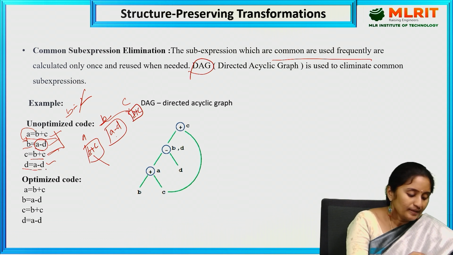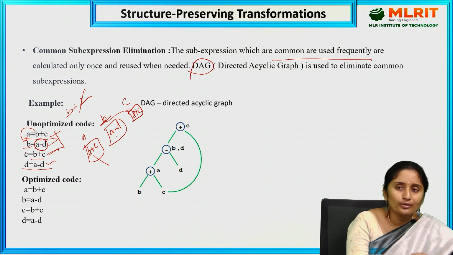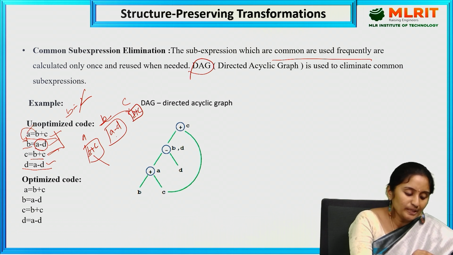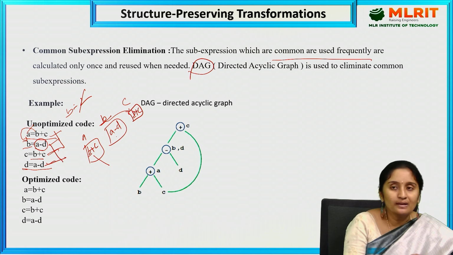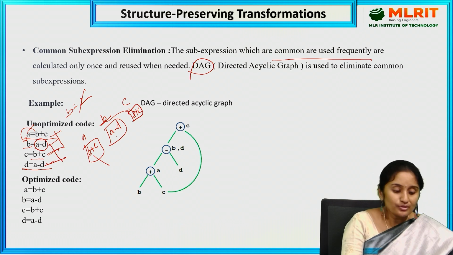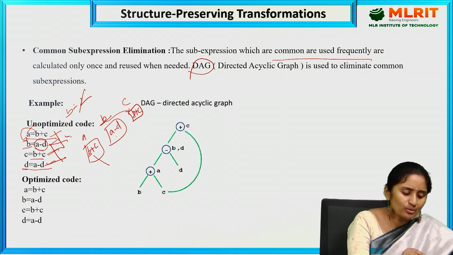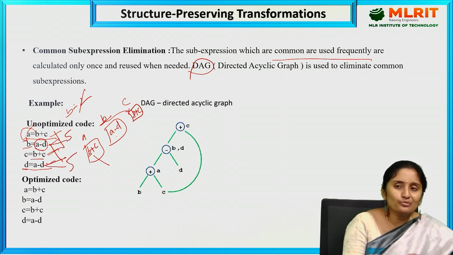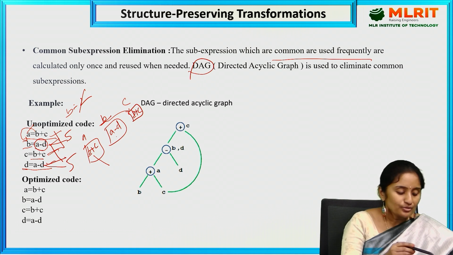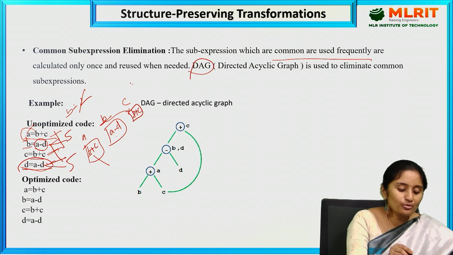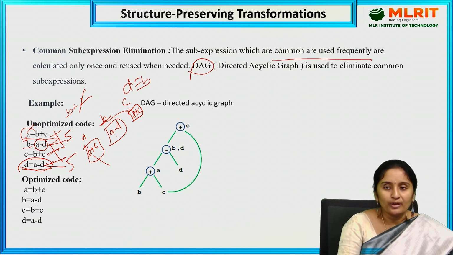So the next one, D equal to A minus D. Can I see A and D anywhere in the left hand side of the previous statements? No, only A is repeated one time and D is not repeated at all, only in the last statement. So these first statement and the second statement are common statements. Even if I execute A minus D and suppose I get the value 5, the same value will be used n number of times if I execute it. So with this statement it is of no use. So I can optimize this code into D equal to B. This is the thing which we have discussed in common sub-expression elimination.